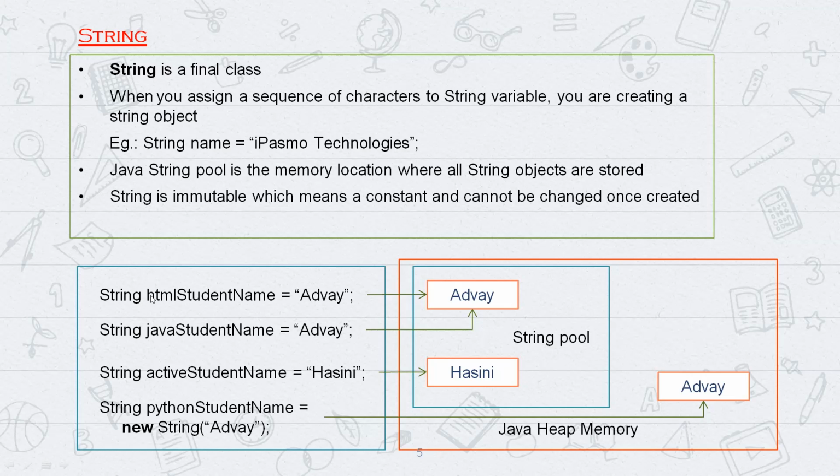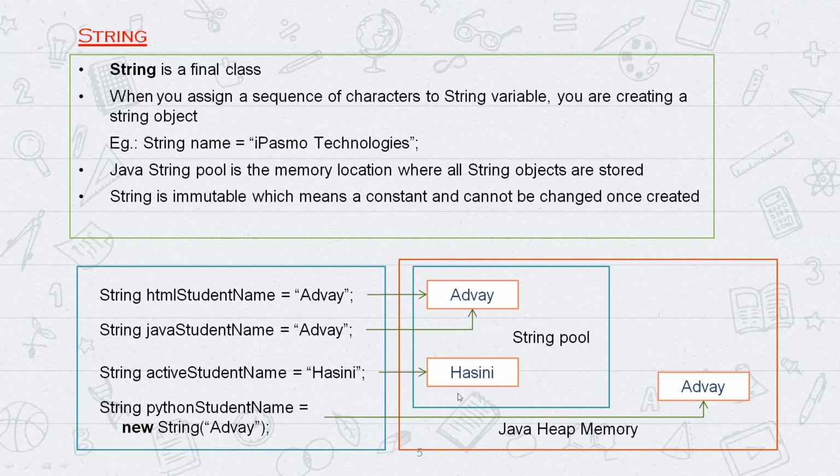Now, in the same program, if I mention another statement, String javaStudentName, this is another variable. I'm declaring it in the second line with the value Advay, which is the same. If we are using the same value, it optimizes the memory.